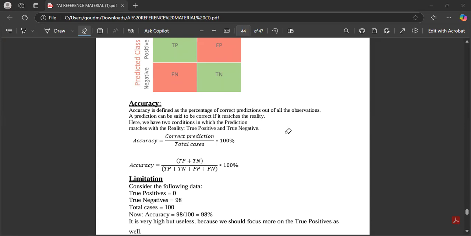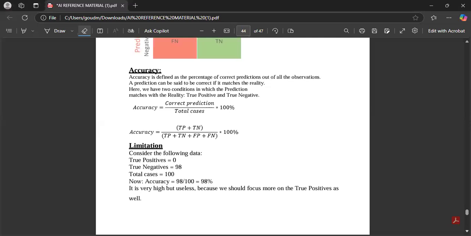So in that case, it is the true positives and true negatives: when prediction and reality match, that comes under correct predictions. Accuracy is the percentage of correct predictions by total cases into 100%. That is, true positive plus true negative, divided by true positive plus true negative plus false positive plus false negative, into 100, children.